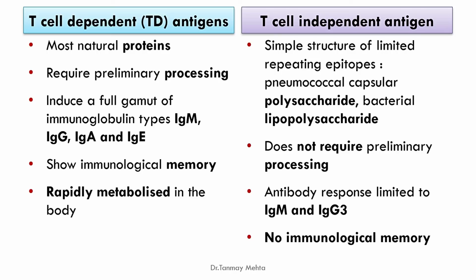Now T-cell dependent antigens, because they have gone through the specific sequence from antigen presenting cells to T cells, can induce a full gamut of immunoglobulin types like IgM, IgG, IgA and IgE, while the independent antigens can only induce production of IgM and IgG3. Because T cells are involved, it will also form memory cells, that means it will have immunological memory, while that is not the case with T cell independent antigen. T cell dependent antigens, because they require processing, are usually rapidly metabolized in the body.